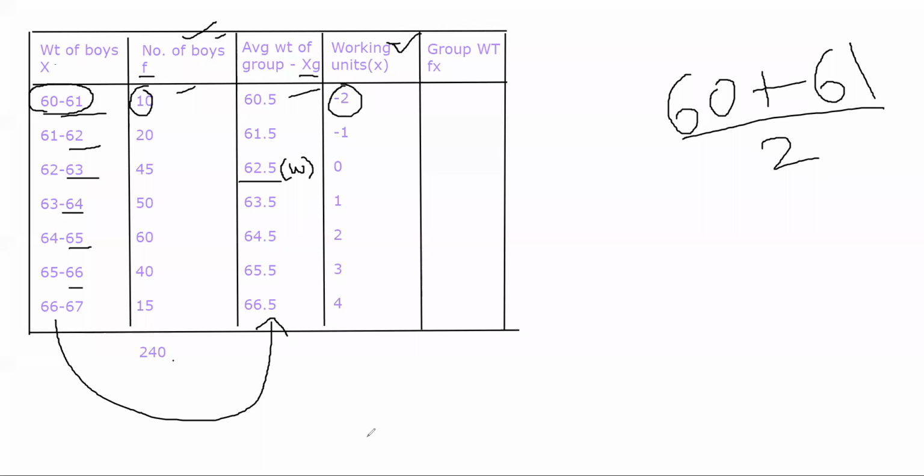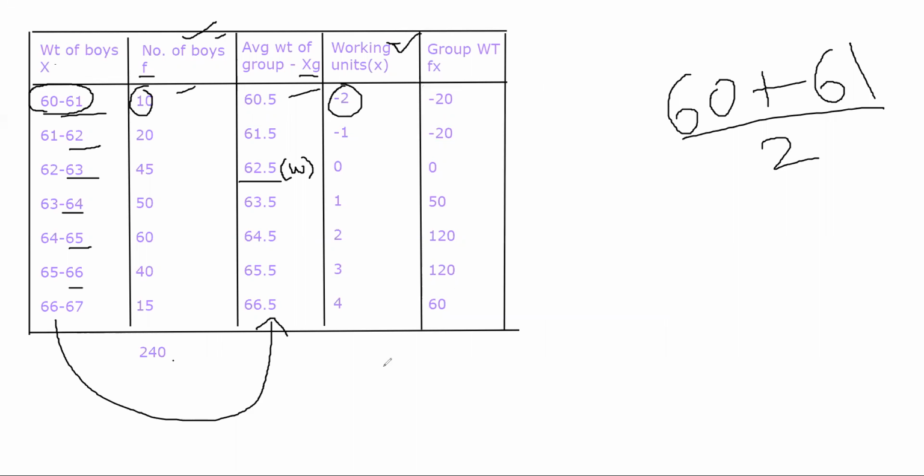So what do you get here? -20. -2 into 10 is -20. You keep on going like that. So -20, then -1 into 20 will again be -20. Then 0 into anything is 0. Then 1 into 50 is 50. Then 2 into 60 is 120. Then 3 into 40 is again 120. Then 4 into 15 is 60. This is how you're trying to find out group weight.